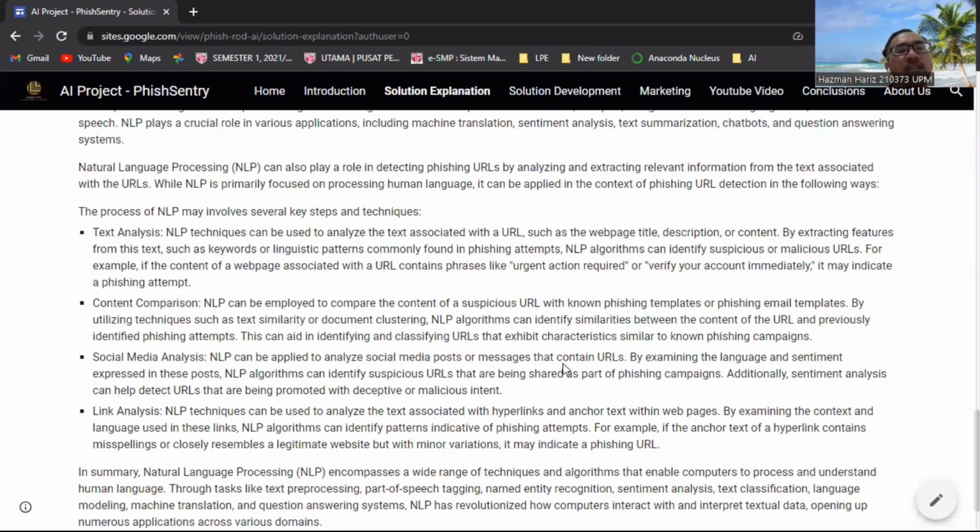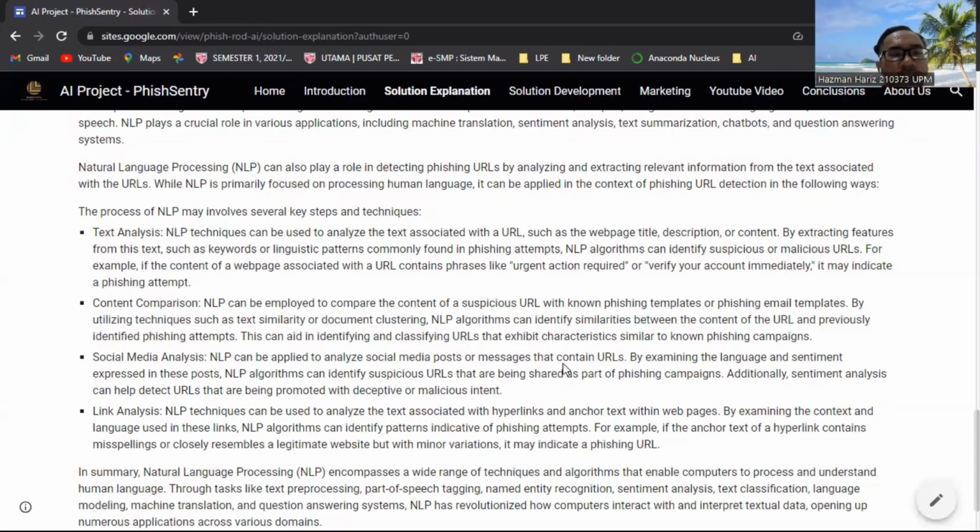So basically, NLP can detect whether a tweet is angry, sad, or happy. So this can also be applied to the phishing detector, meaning that they can analyze whether the text is very legit or very malicious.